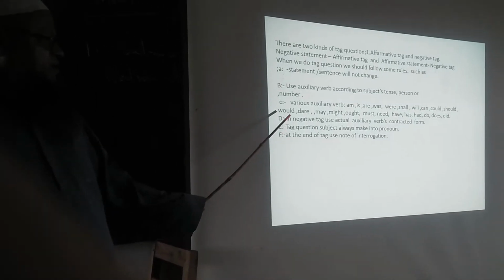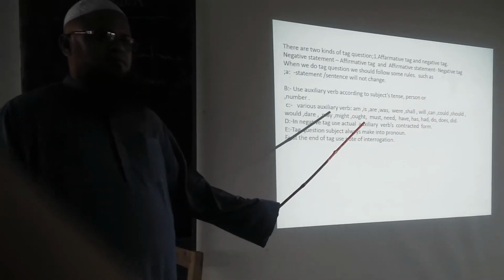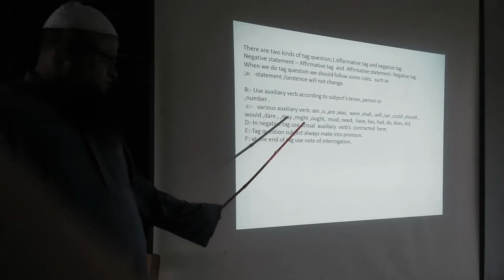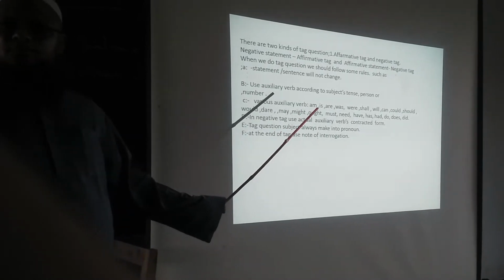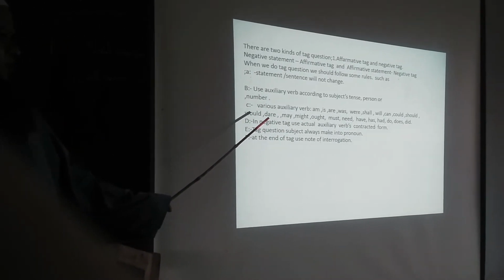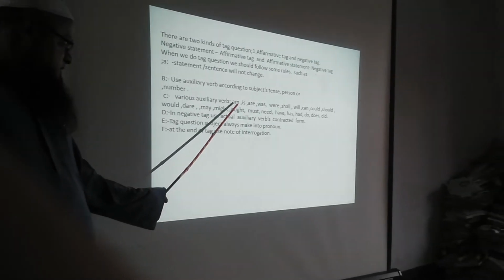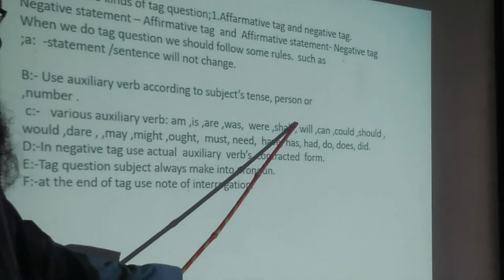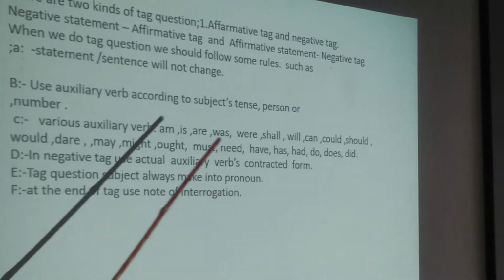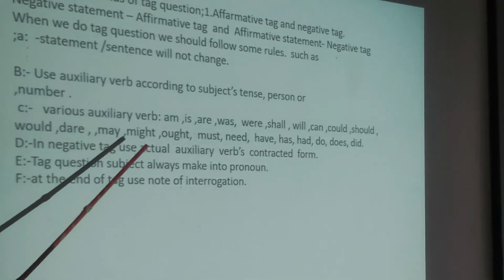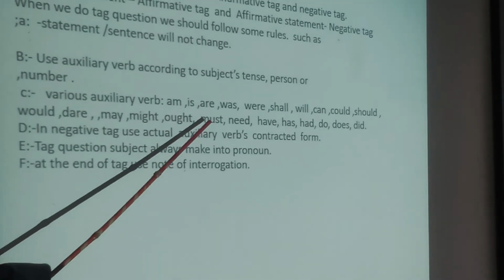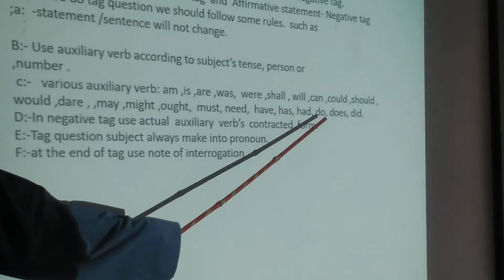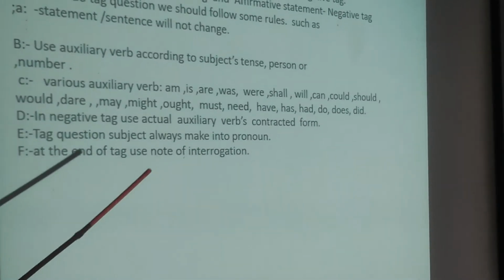Various auxiliary verbs are: am, is, are, was, were, shall, will, can, could, should, would, dare, may, might, must, need, have, has, had, do, does, did, etc.